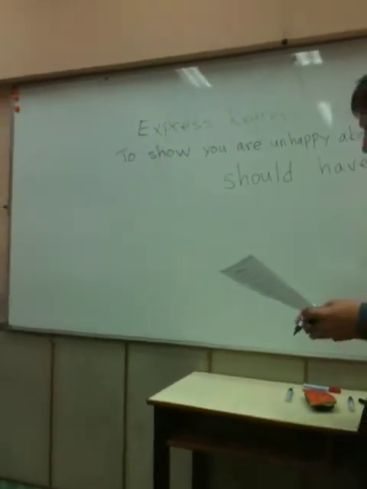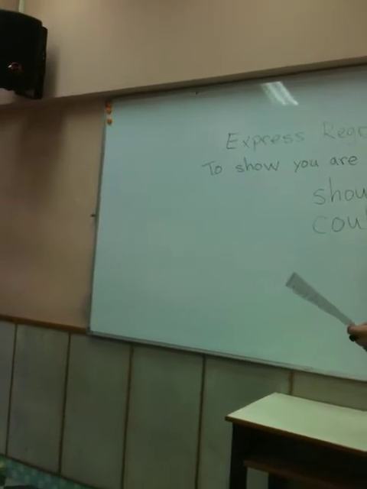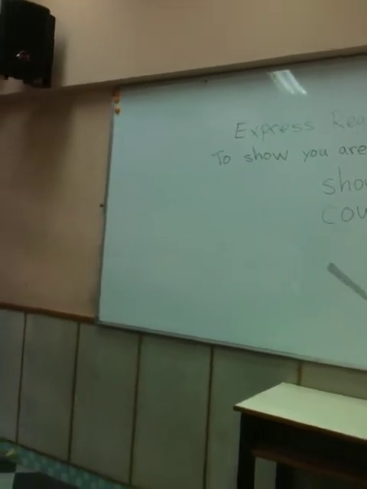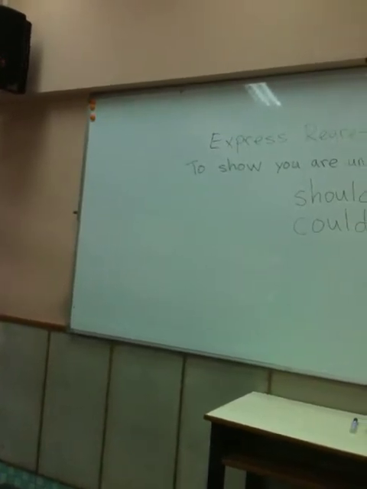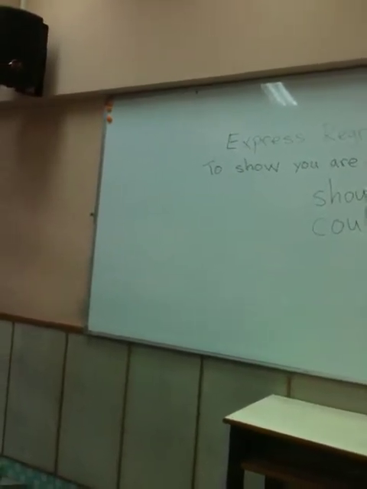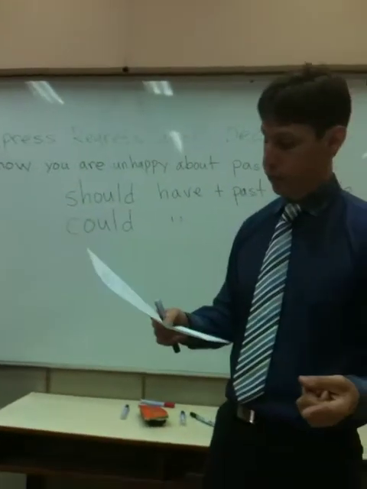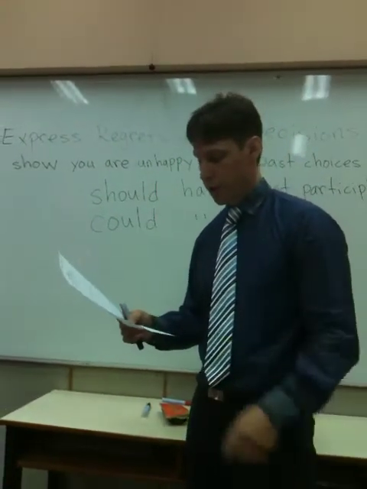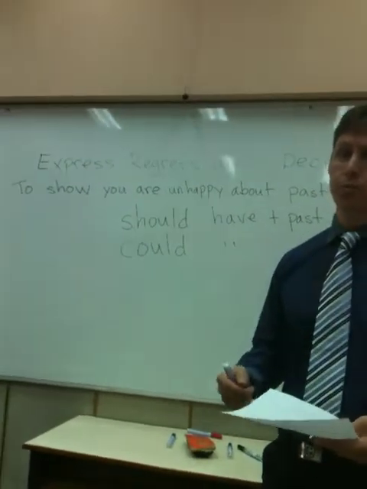The next modal that I'd like to use is could. Once again, we use could have plus the past participle. Could have shows that you were able or unable to do something in the past. Again, I have a situation: my mom thinks you don't like her food because you didn't eat much. The perfect modal for the situation is, "You could have eaten more." You could have eaten more.